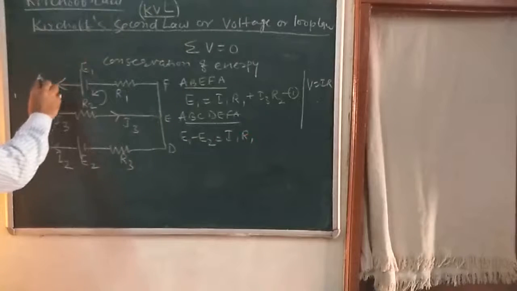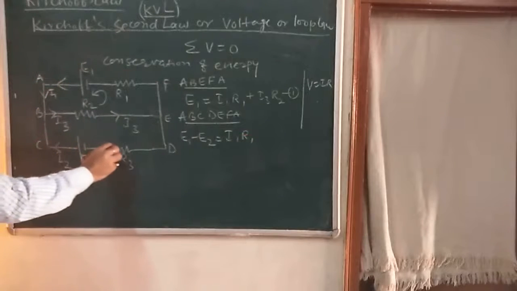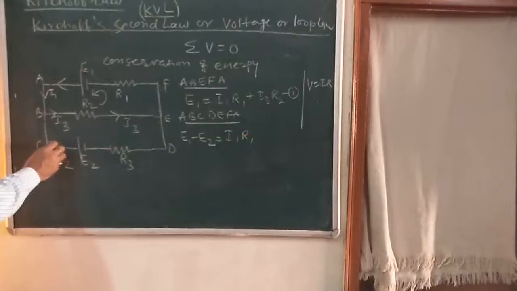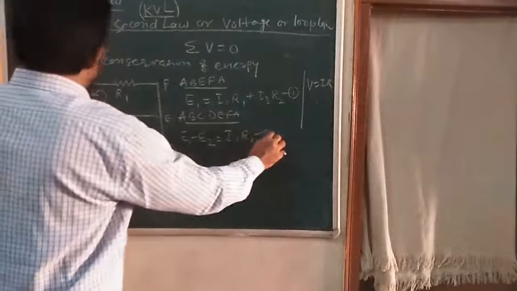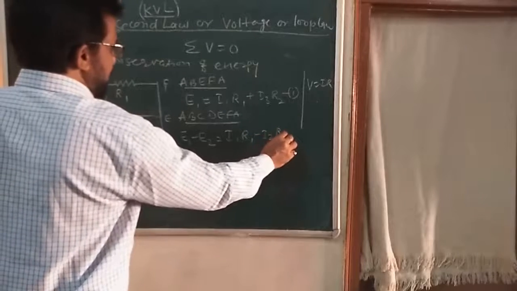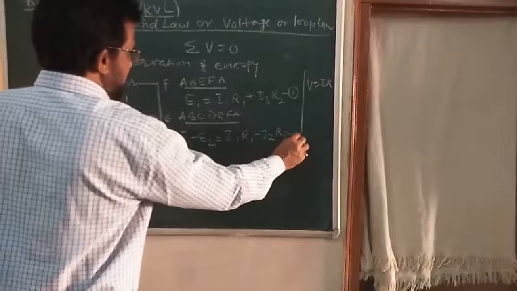Now coming here, then we are going this way. But the current is flowing here in the opposite direction. That's why we are taking a minus sign here. That is equal to I2 into R3. This is our equation number 2.